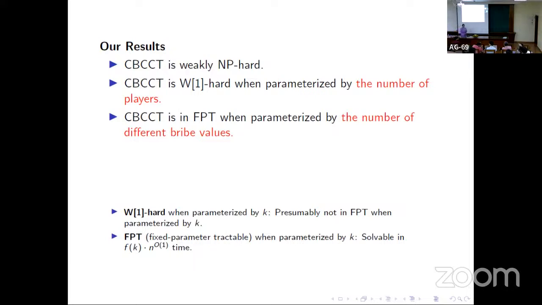It seems that having a limited number of bribe values, the scale of n also reduces, right? No, it may not be, because say the number of players is more, but all they are offering is a very small number of bribes. So this is also possible. Okay, so in this case the new parameter is the bribe. So these parameters are not dependent on each other. It may happen that the number of players is more, but the distinct bribe values are less, and it may happen that players are few, but they offer many bribes. This is distinct, not the number of bribes.